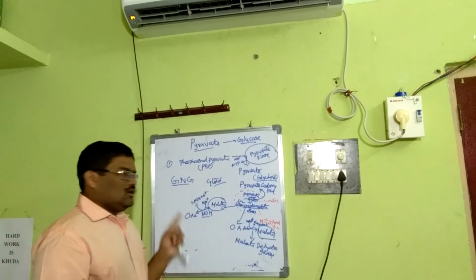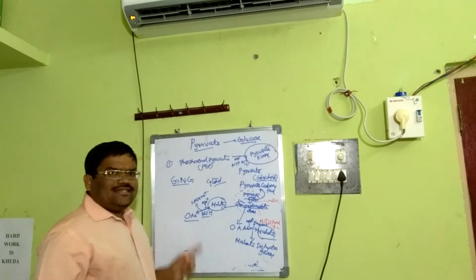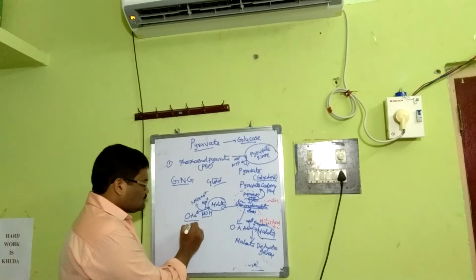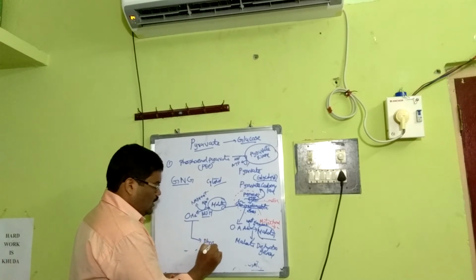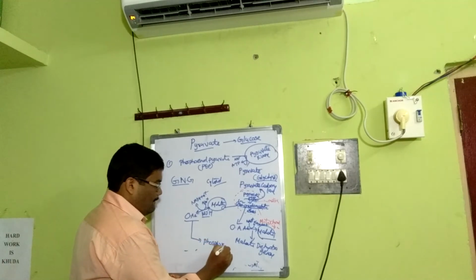Okay, we got oxaloacetate. And this oxaloacetate will convert into phosphoenol pyruvate.